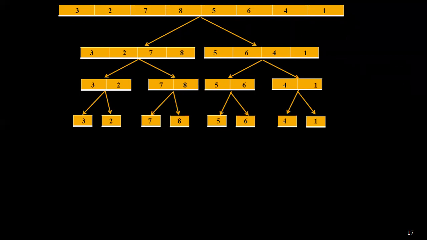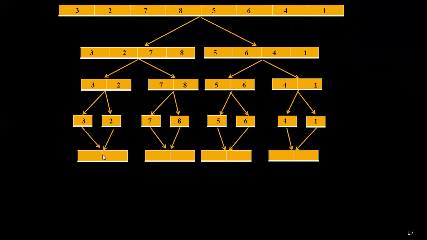Now what we have to do is compare 3 with 2. Once after comparison, we have to sort them and merge them. So 3, 2 is merged to 2, 3. 7, 8 is merged to 7, 8, because 7 is smaller than 8, so 7, 8 will be the same. 5, 6 stays the same. But for 1, 4, 4 is greater than 1, so here it is 1, 4. So here it is 2, 3 and here it is 1, 4.